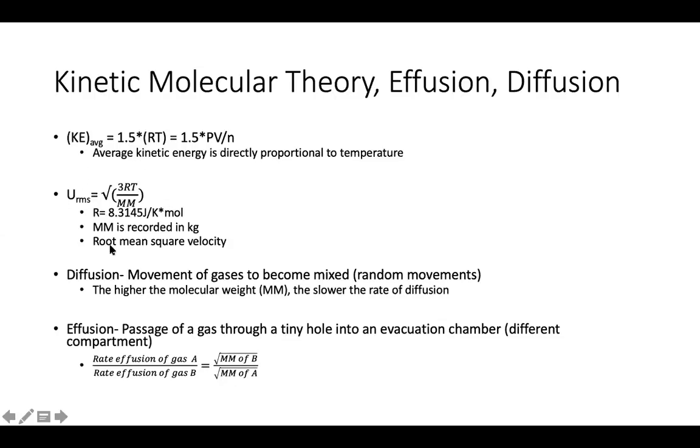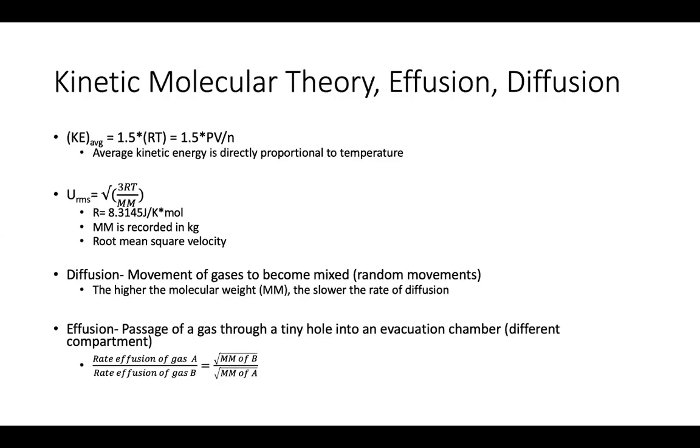Now this is definitely an equation I'd put on your equation sheet, or on a reference sheet for the exam, because I would make big notes that the R in this equation is not our ideal gas law R. It is this other R, 8.3145. And the other reason I would write this equation is that when you use this formula, you have to note that your molar mass has to be in kilograms. The reason for this is that it crosses out with some of the units that make up joules, and when you do this out, your units become meters per second, which is the unit for velocity.